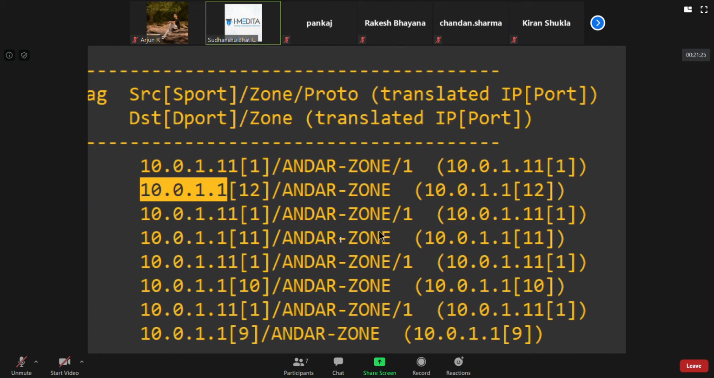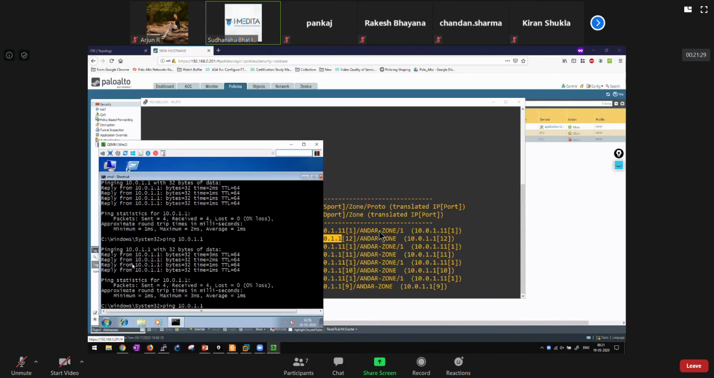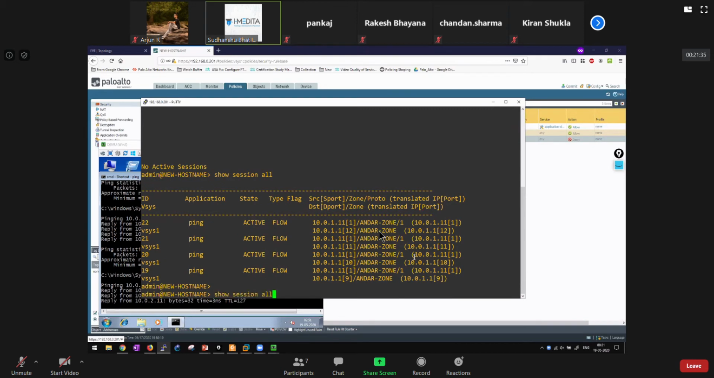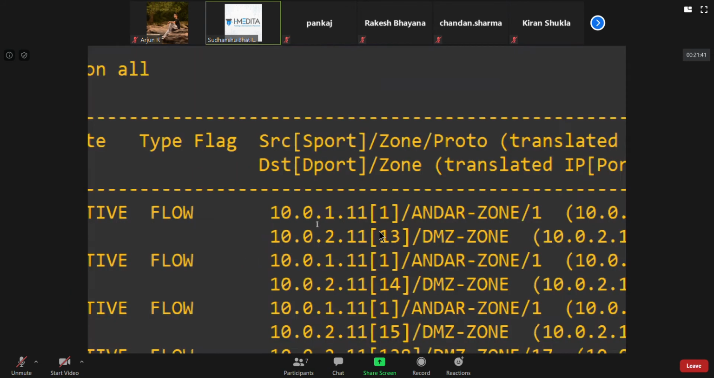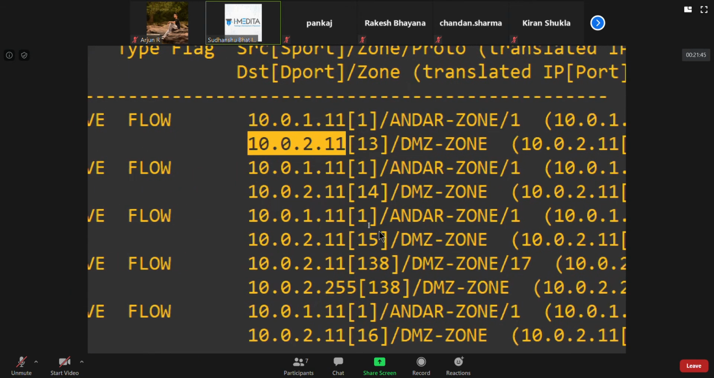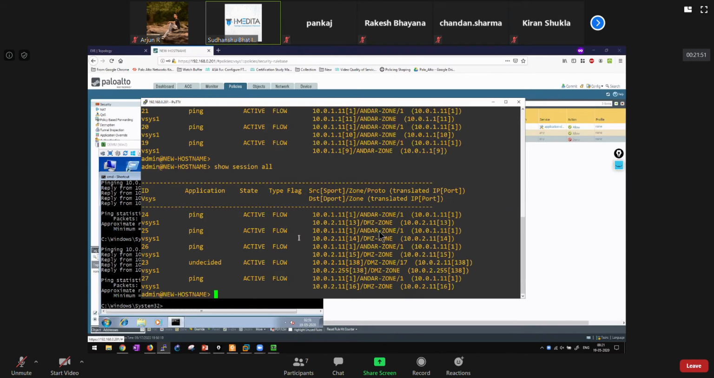Sorry, I tried to ping the firewall. Let me ping that 10.0.2.11. So now you see here 10.0.2.11 is the destination, and it's going in the DMZ zone.